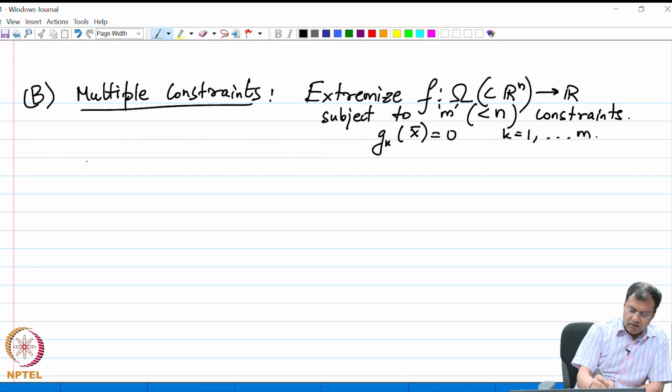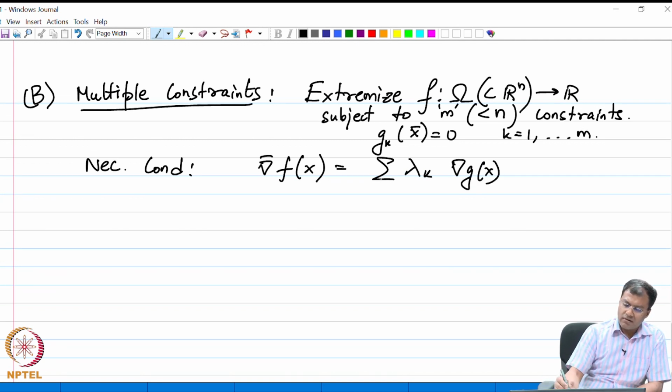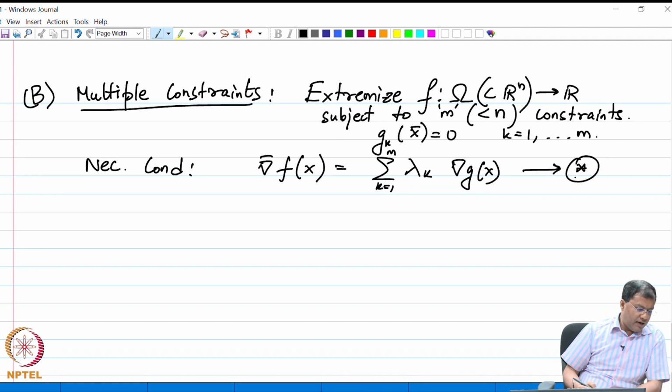The necessary condition given by Lagrange reduces to the following: grad of f of x is equal to the summation of the lambda k times grad of gk of x, where k is from 1 to m. Let me call this condition star.